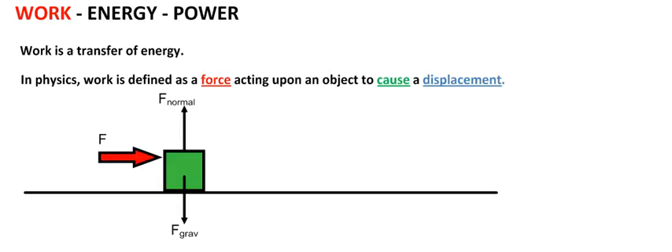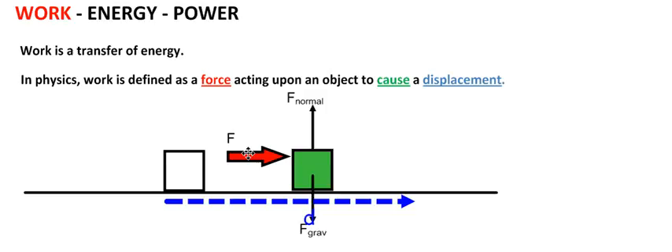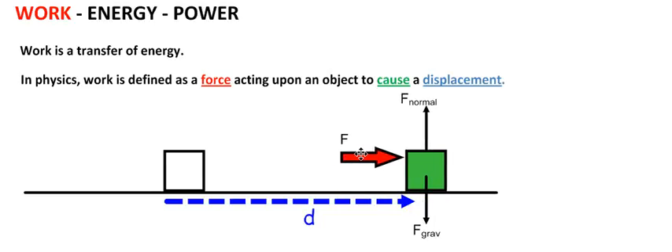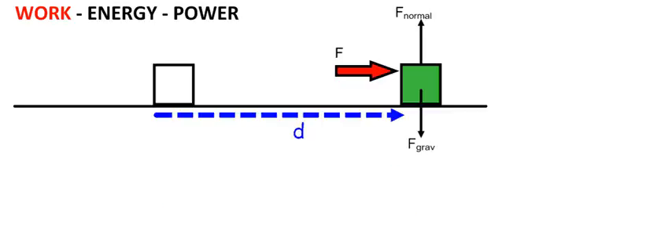Now let us consider an applied force F acting on the object. Under the action of this applied force, a displacement is caused of the object through a distance that we can measure as d. Therefore, since the force was the cause of the displacement, work has been done. While the applied force caused the displacement and therefore did work, the normal force and the gravitational force were not the cause of the displacement and therefore did no work.